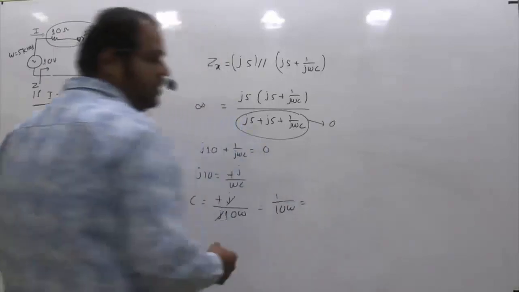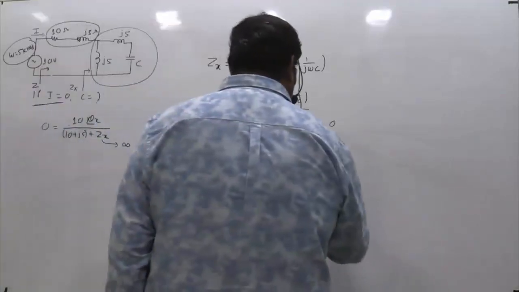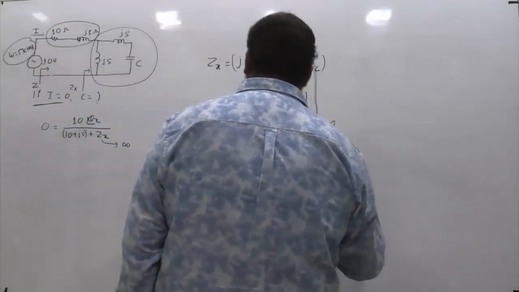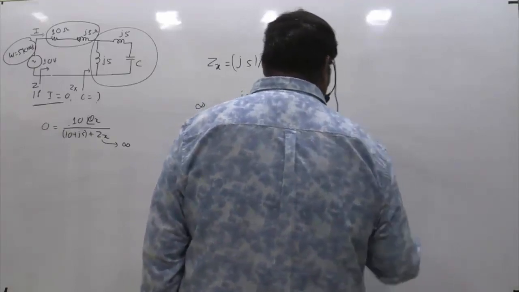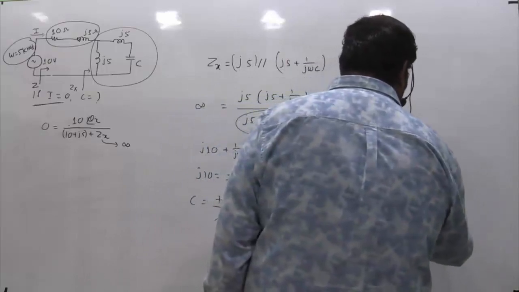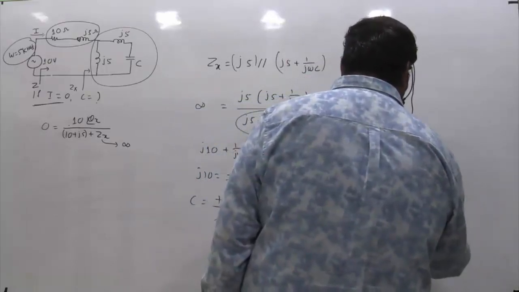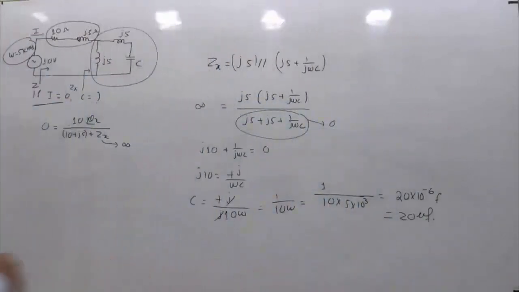What is omega? Omega is the source frequency, which is given as 5 kiloradian per second. So this becomes 1 by 10 into 5 kilo, so 5 into 10 raised to power 3. If you simplify this, the answer comes to 20 into 10 power minus 6 farad, which is 20 microfarads. So that's the right answer for this question.